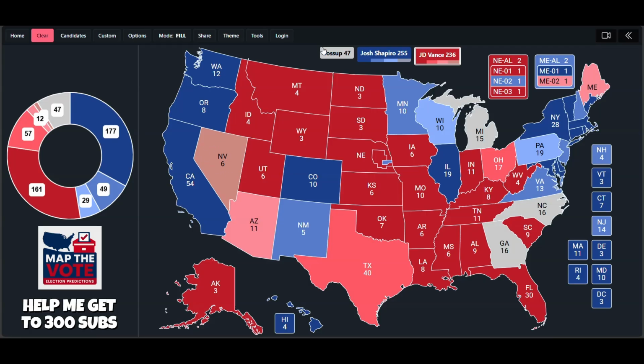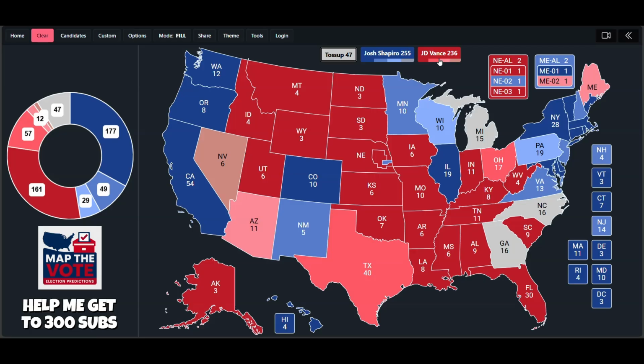Now that does leave 3 states: Michigan, North Carolina, and Georgia. Now you do need 270 electoral votes to be elected president. So if Josh Shapiro wins any one of these 3 states, he does get to that magic 270 number. Now in the state of North Carolina, Trump won here by just over 3 percentage points.